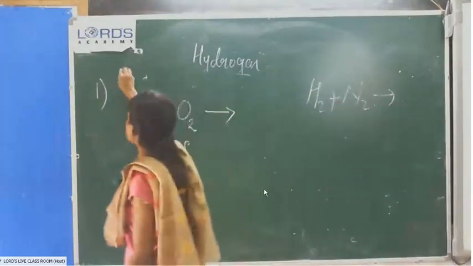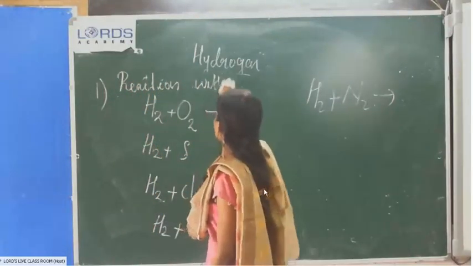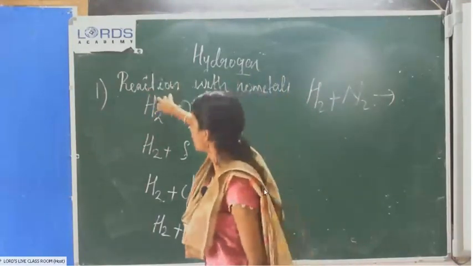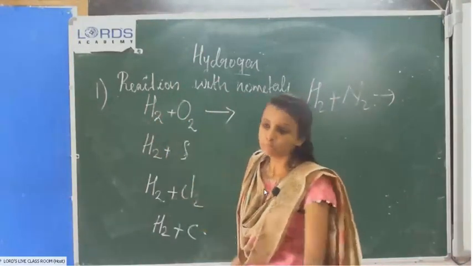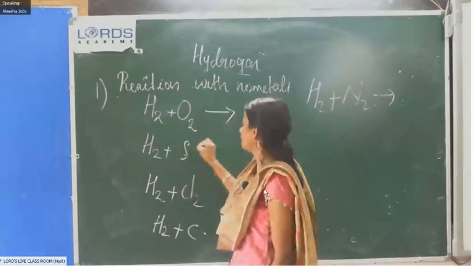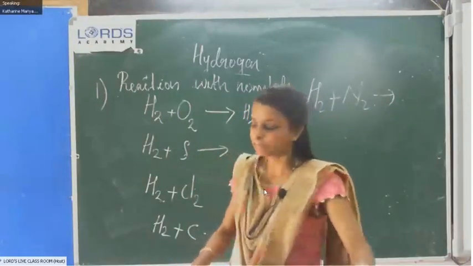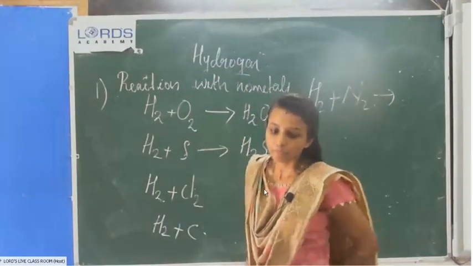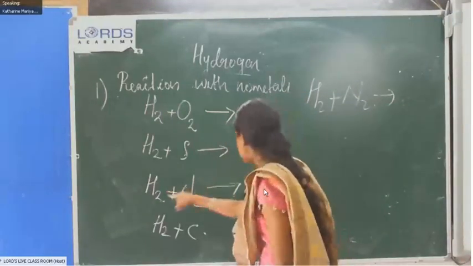That means the reaction with metals and non-metals. Reaction with non-metals is the first chemical property. Hydrogen gas reacts with non-metals. What is the product? Hydrogen reacts with oxygen, water. Hydrogen reacts with sulfur, hydrogen sulfide, H2S. Hydrogen reacts with chlorine, hydrogen chloride. Balancing that you can do.